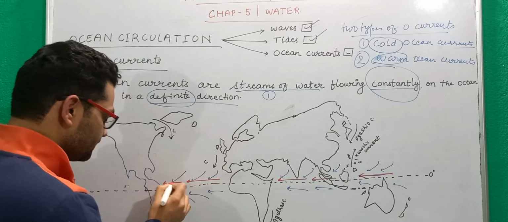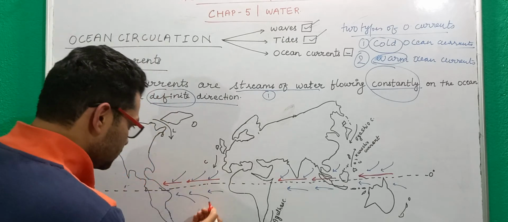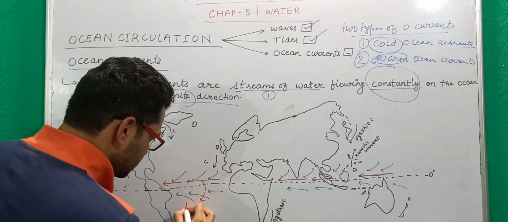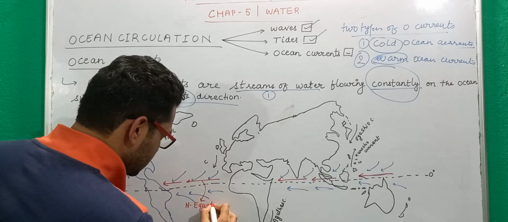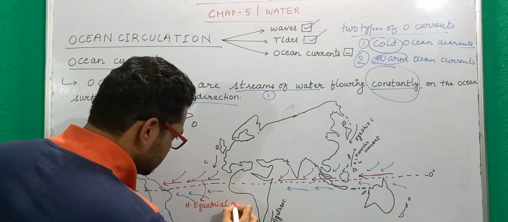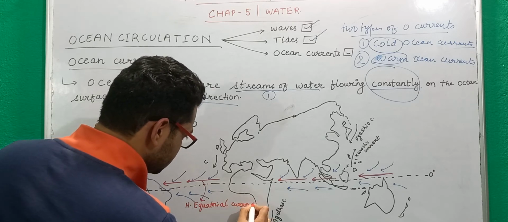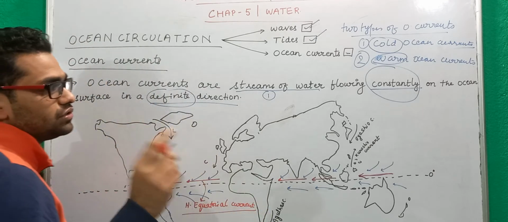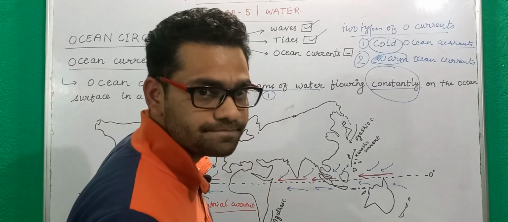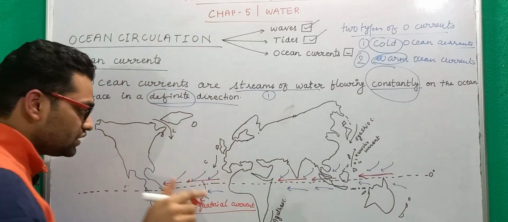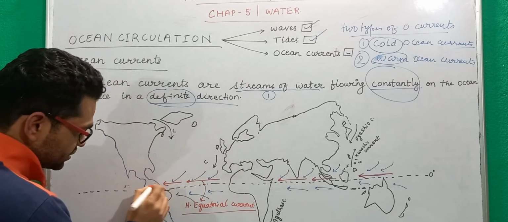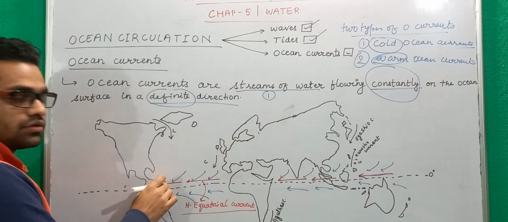So these are the north equatorial current. North equatorial current is a warm current. And since it is a warm current, it will move to the colder areas. So when it strikes the coast of Brazil, what will happen?